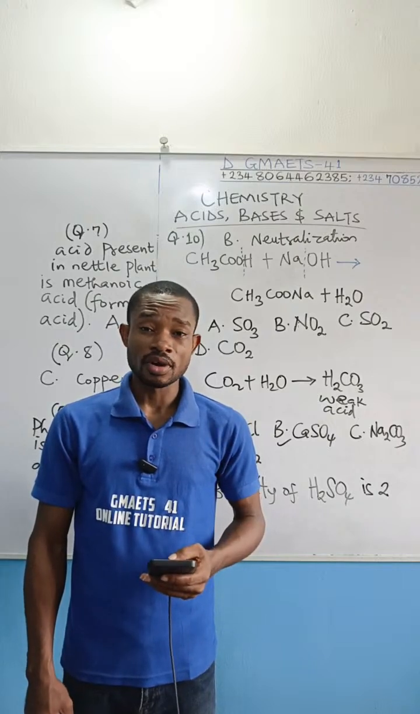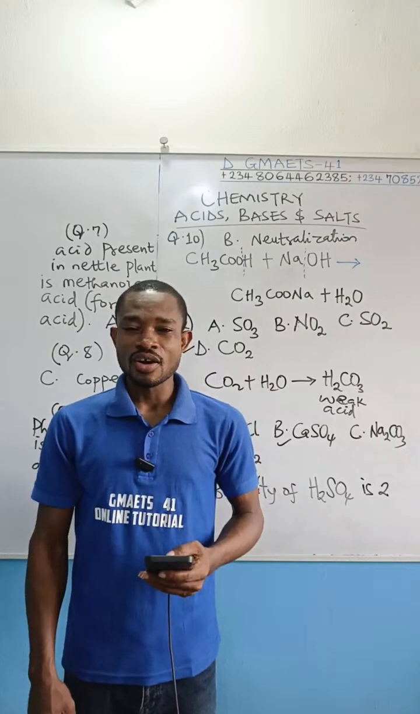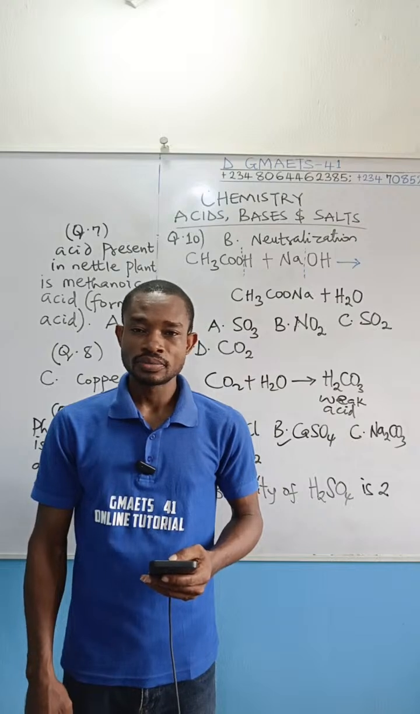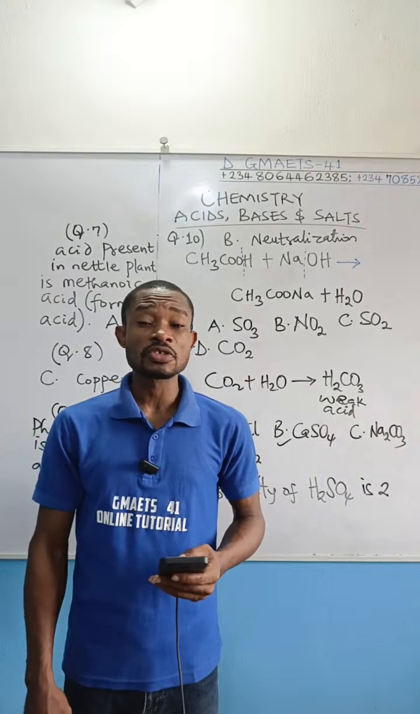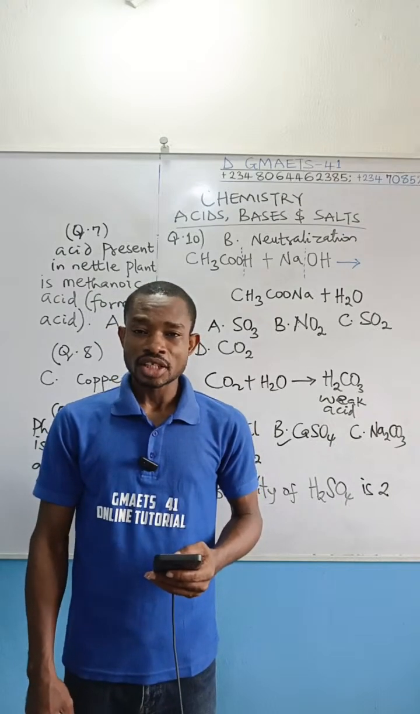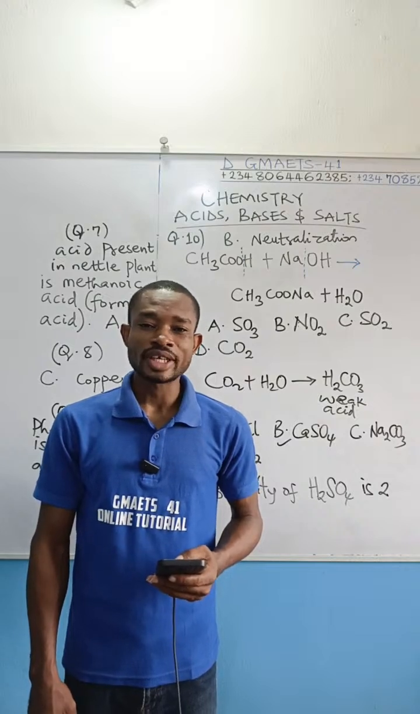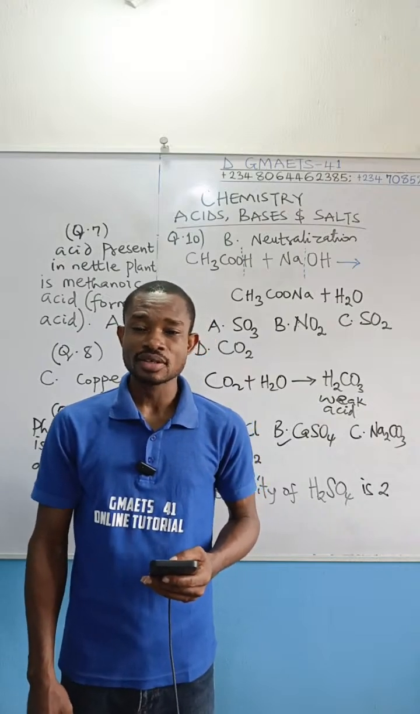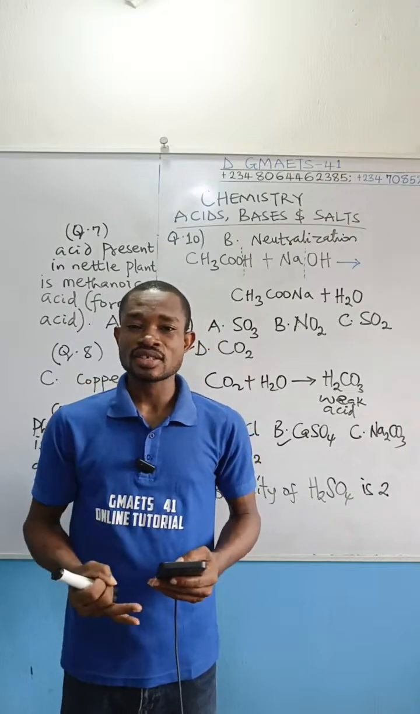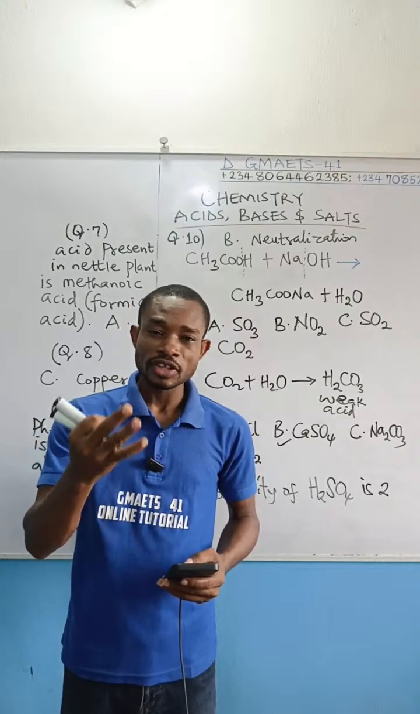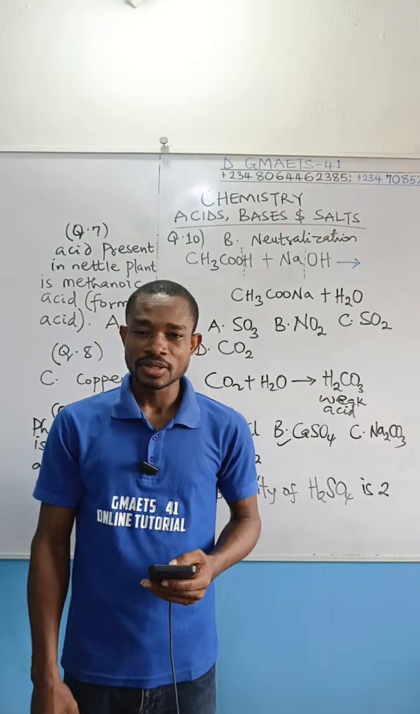You know the chemical formula of trioxonitrate 5, right? HNO3. Then what is the basicity of hydrochloric acid also? And what is the basicity of tetraoxophosphate 5? I'd like you to drop in the comment section the basicity of those: hydrochloric acid, trioxonitrate 5 acid, tetraoxophosphate 5 acid.